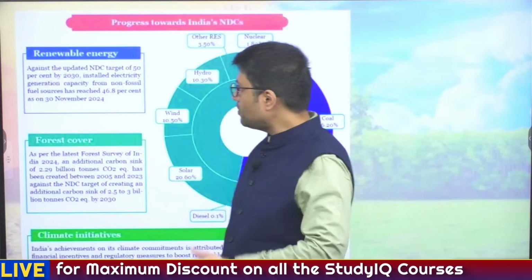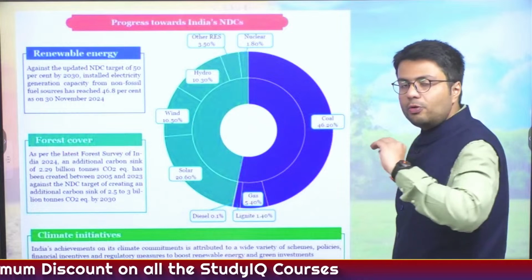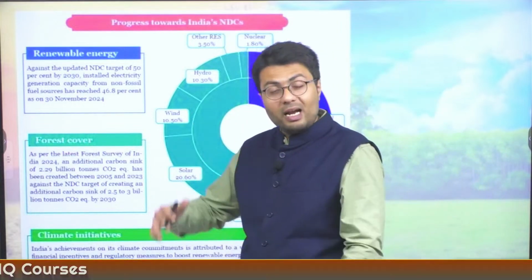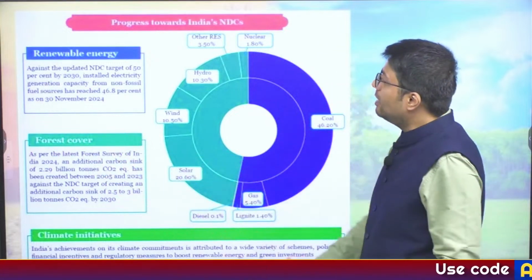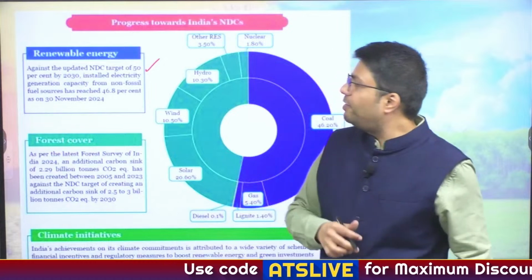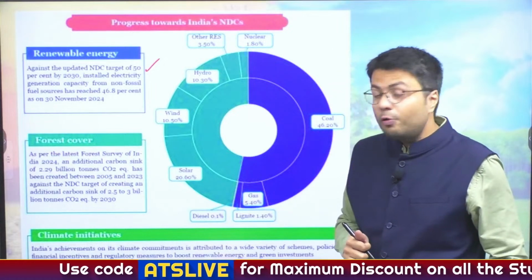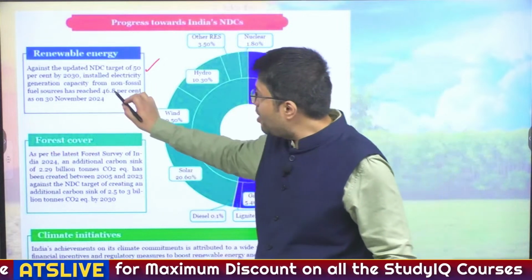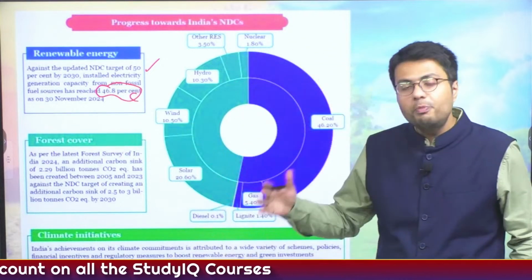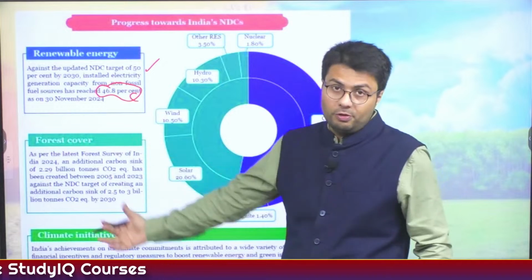So this is what the government is trying to profess, not just to Indians but also to other countries. Also, the government is trying to improve its progress towards the nationally determined contribution it made to the Paris Agreement, which stated that it will generate about 50% of its electricity from non-fossil fuel based sources, and now 46.8% of India's electricity, as I've told you before, is generated from non-fossil fuel based sources.